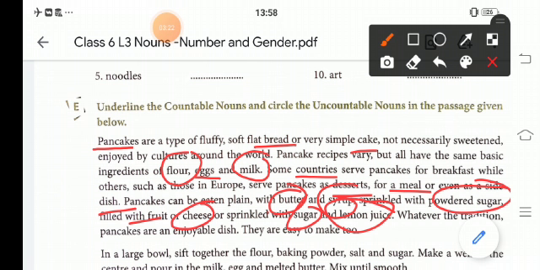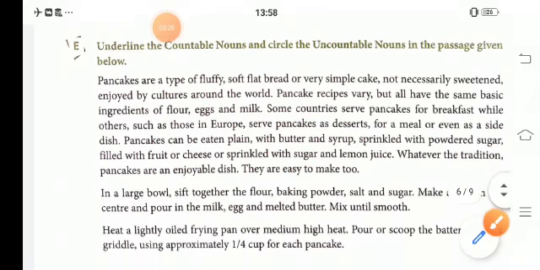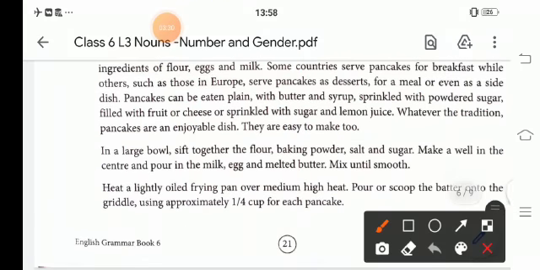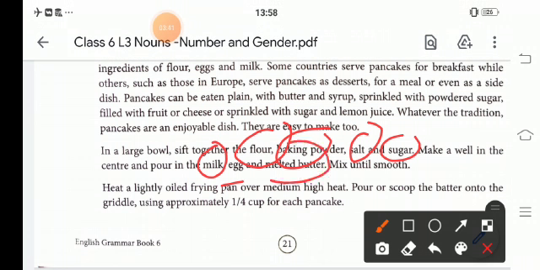In a large bowl, sift together the flour, baking powder, salt, sugar. Make a well in the center and pour in the milk, egg, melted butter.